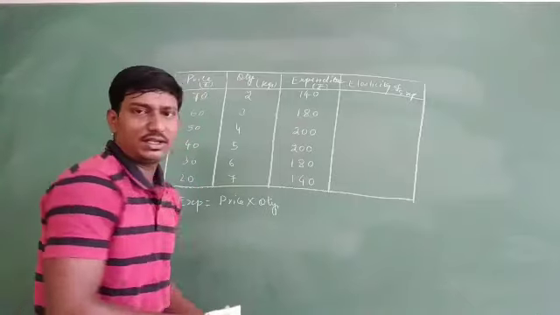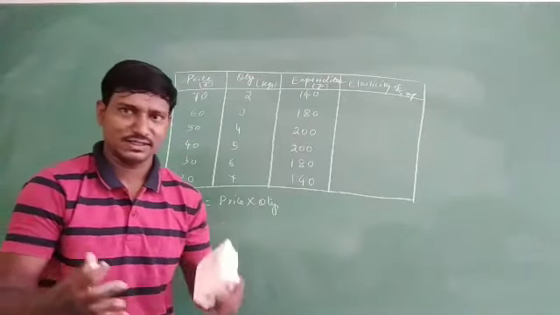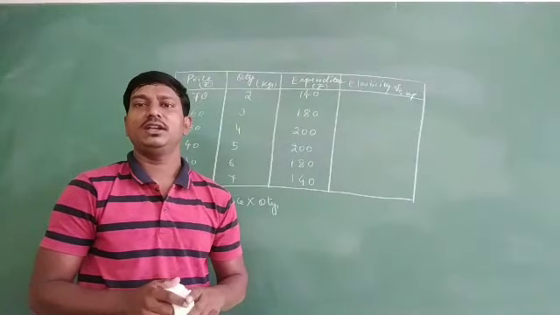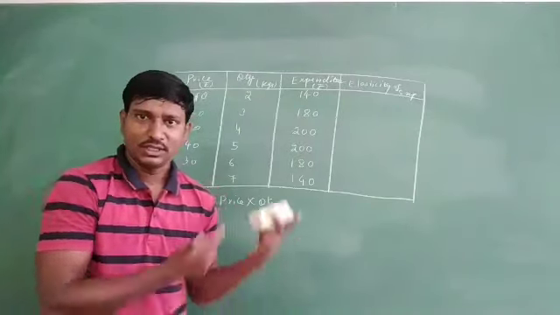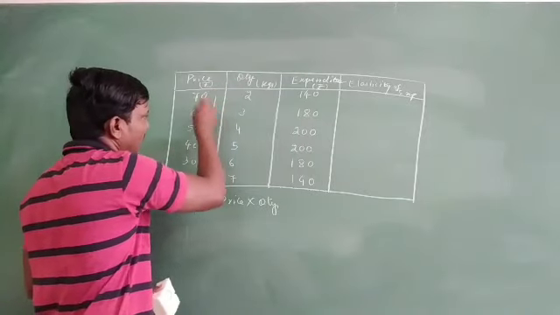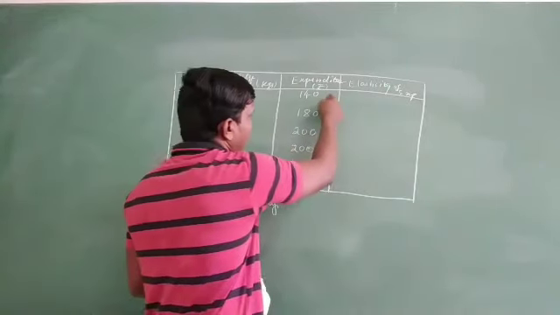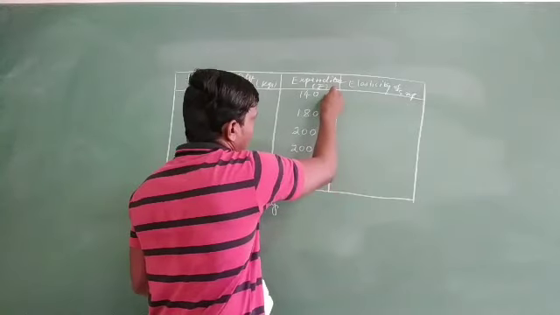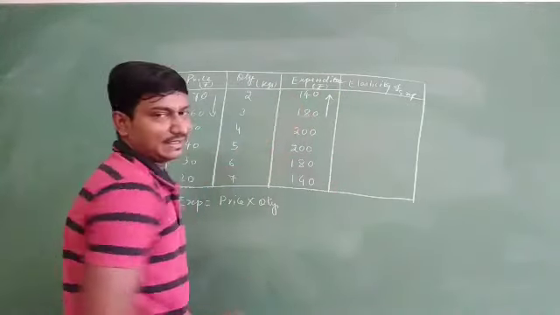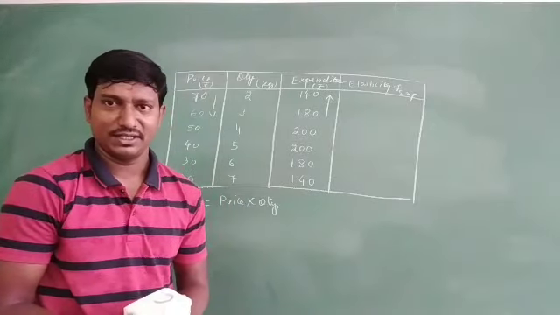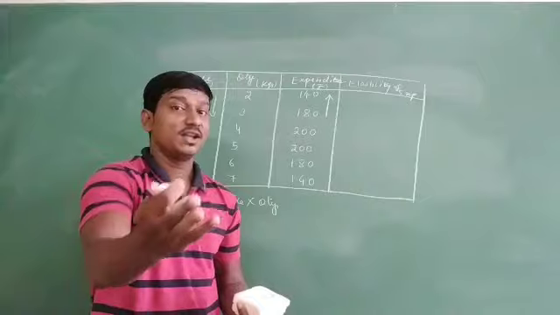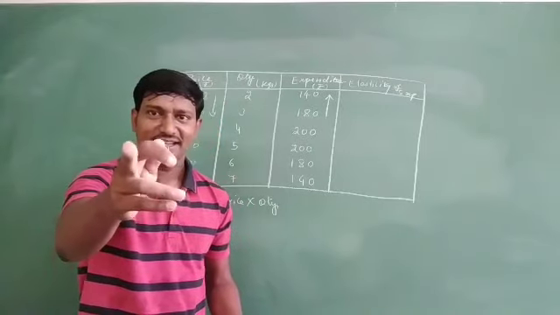So now we will just see, as we already saw in the case of elasticity of expenditure, three types we are going with. If the relationship between price and expenditure is opposite. So now we first find here. Here the price is decreasing, whereas in the case of expenditure it is increasing. Here it is decreasing, here it is increasing. So what kind of relationship are we finding here? Opposite relationship. Friends, if opposite relationship comes, what is the elasticity of expenditure?